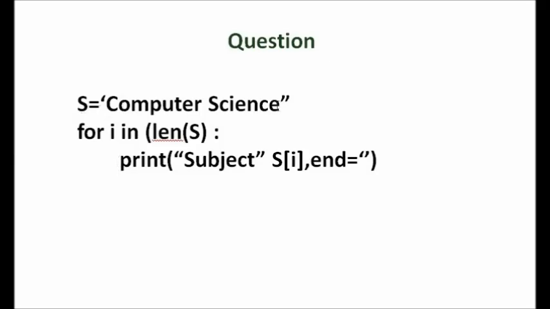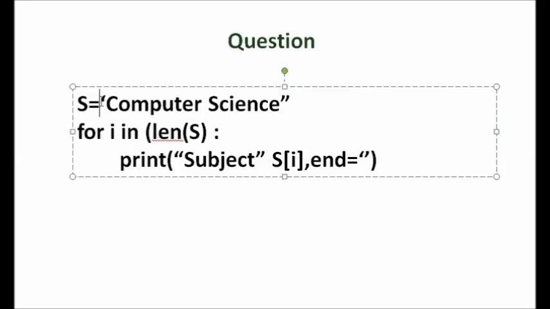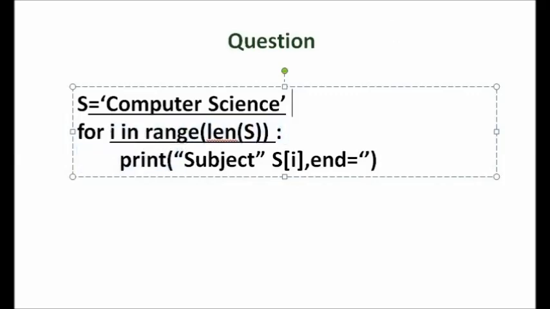s equal to computer science. See the quotes. Here it is single quote and here it is double quotes. So you can correct it like this. Put a single quotes here or you can use double quotes in both the places. Okay. Underline. Next statement. For i in len of s. What is missing here? Range function. For i in range, then the bracket you have to close here. Okay. Underline the error. So error number 1, 2 and 3.